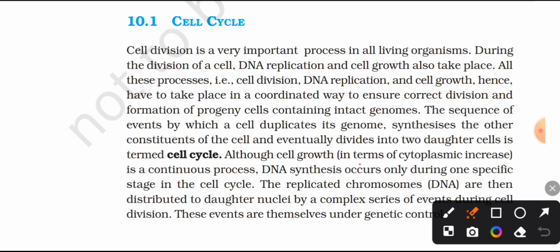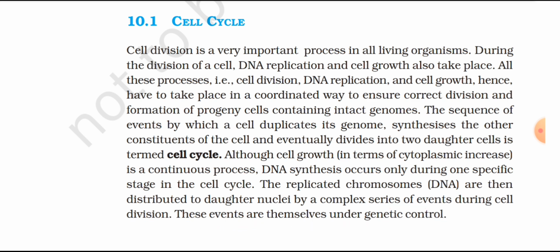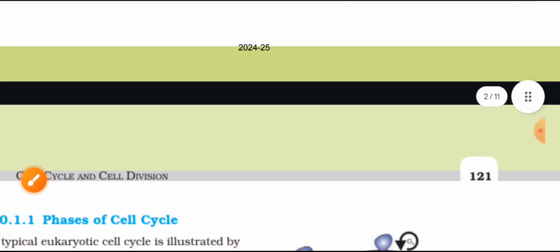Throughout, cell growth in terms of cytoplasm increase is a continuous process. DNA synthesis occurs only during one specific stage in the cell cycle. The replicated chromosome DNA are then distributed to daughter nuclei by a complex series of events during cell division. These events are themselves under genetic control.